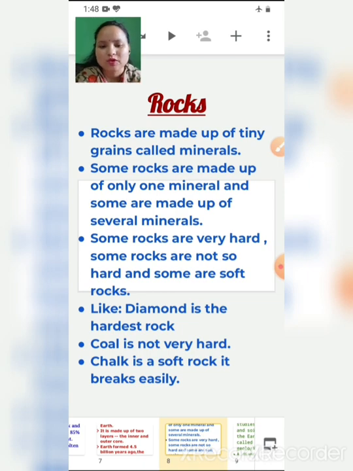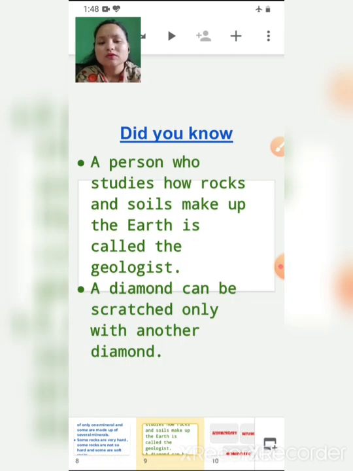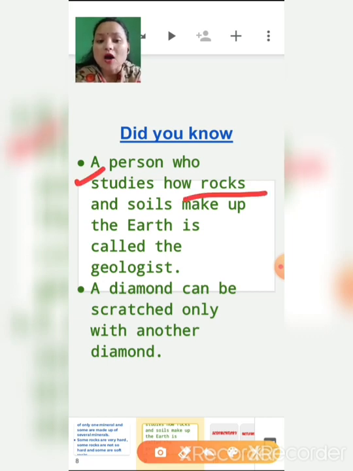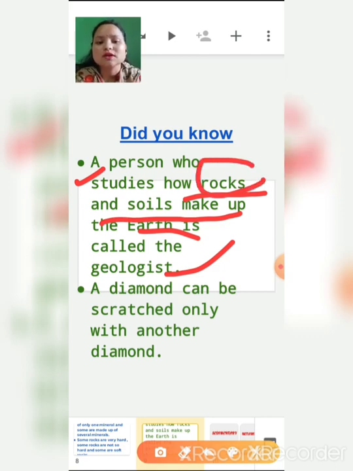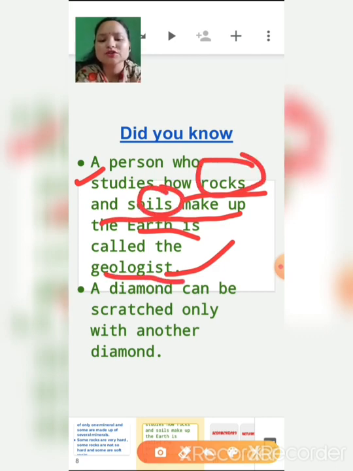Now children, did you know that a person who studies how rocks and soil make up the earth is called a geologist? That means the person who studies rocks and soil is known as a geologist.